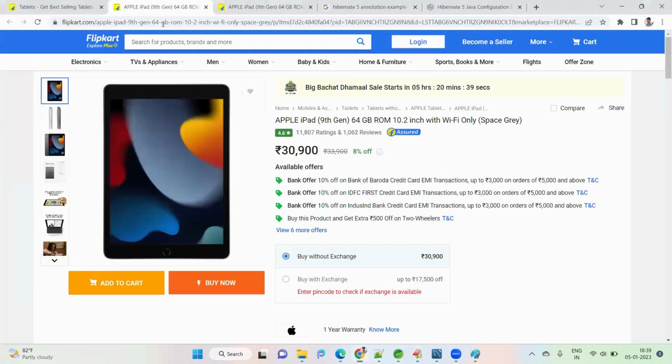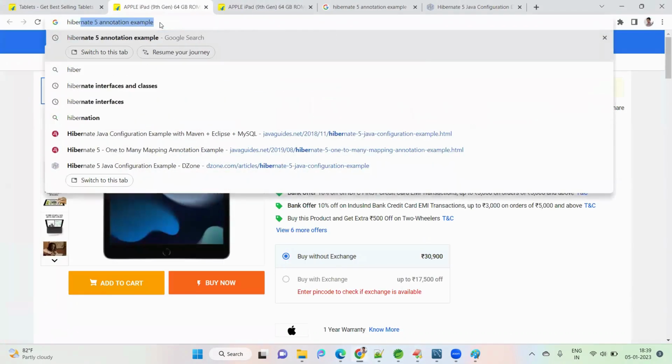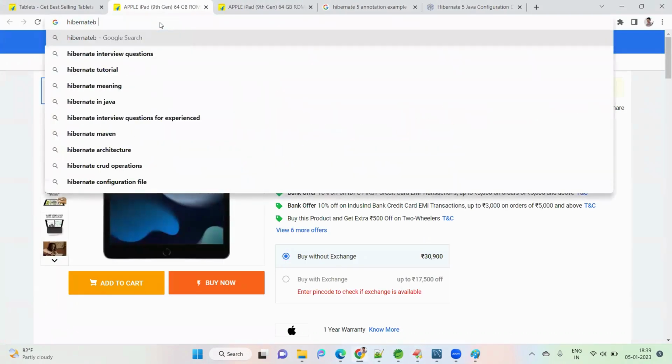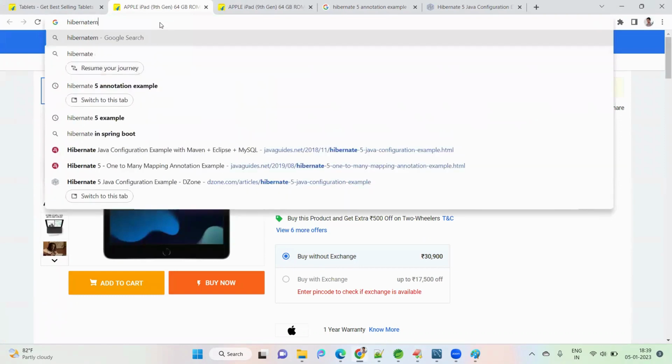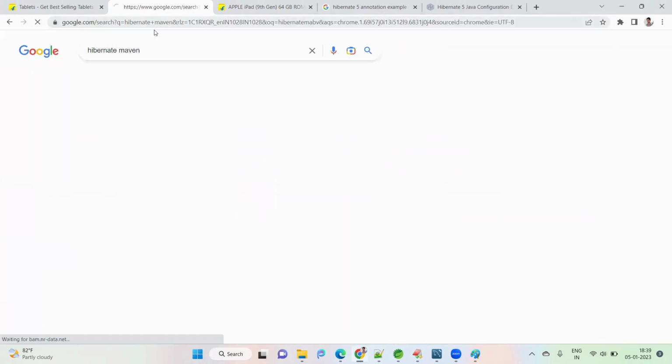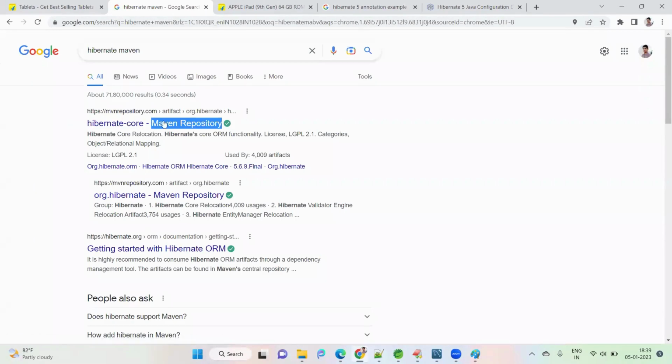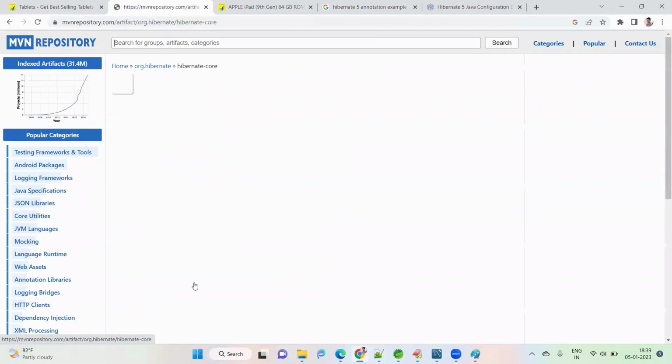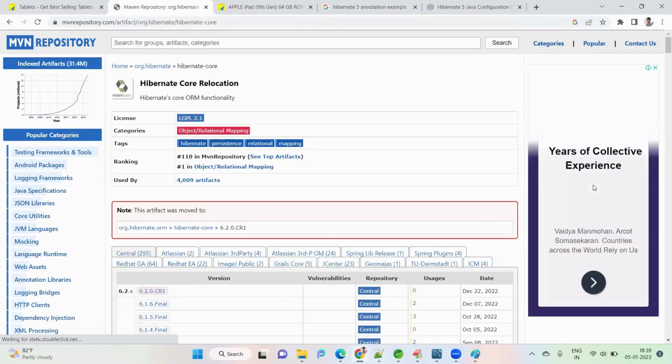Is it correct or not? Hibernate Maven. Here we can see what is the latest version. Here 6.2.